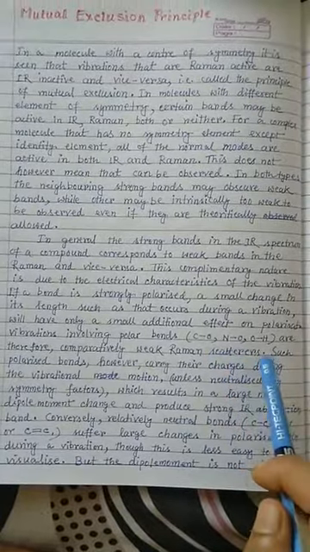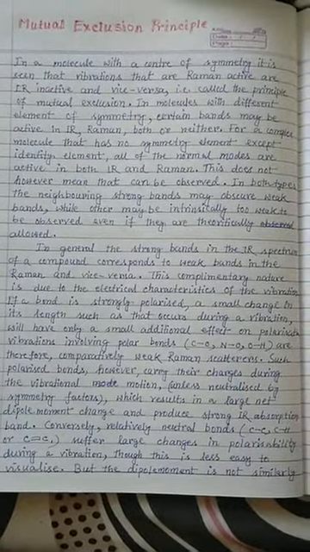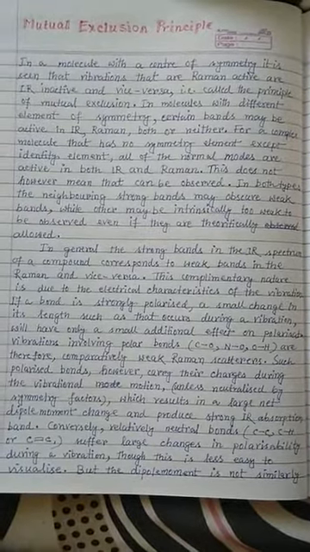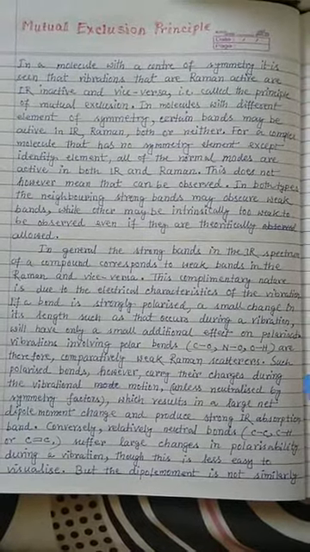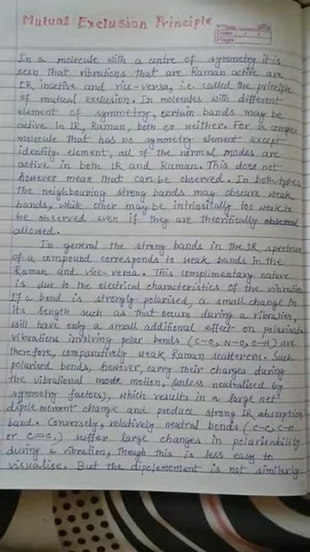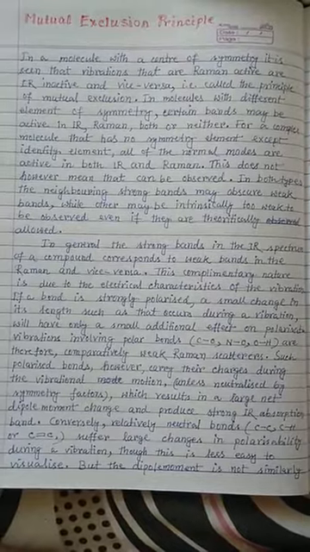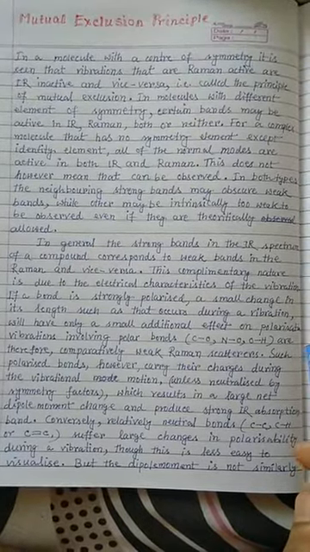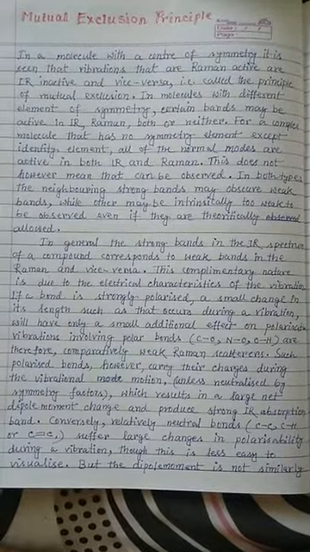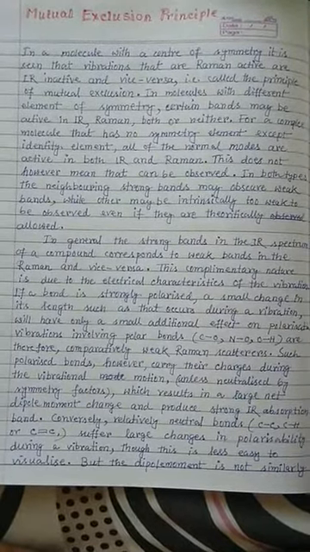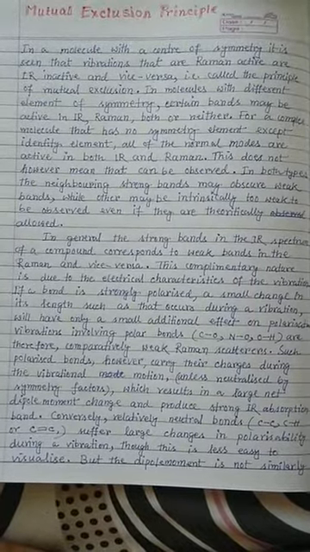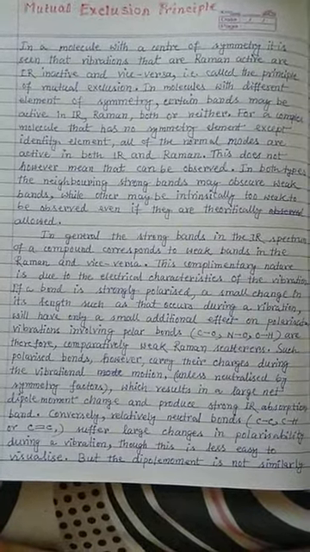Such polarized bonds, however, carry their charge during the vibrational motion unless neutralized by symmetry factors. That means such a polarized bond, when it vibrates, periodically changes the dipole moment, unless the dipole moment is nullified. Now let me extend this concept to carbon dioxide molecules. Here you can see that in carbon dioxide, both individual C=O bonds have some bond moment.